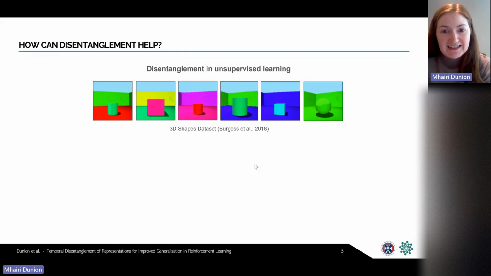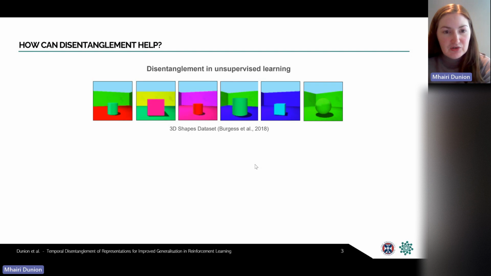Disentanglement has been studied widely in the unsupervised learning literature, where disentanglement techniques aim to learn robust representations by separating distinct informative factors of variation of the image into the unknown ground truth factors that generated the image.